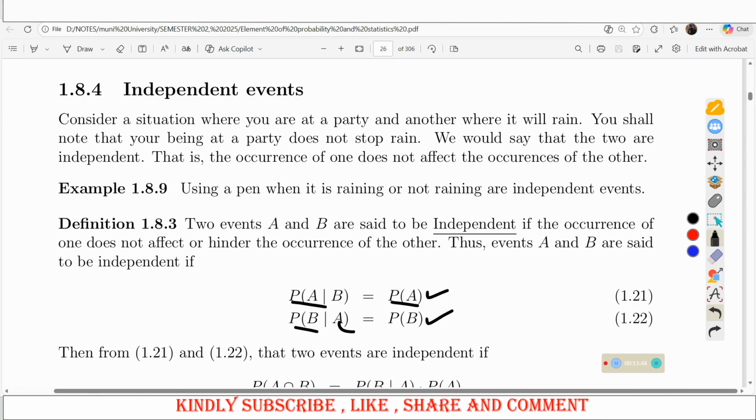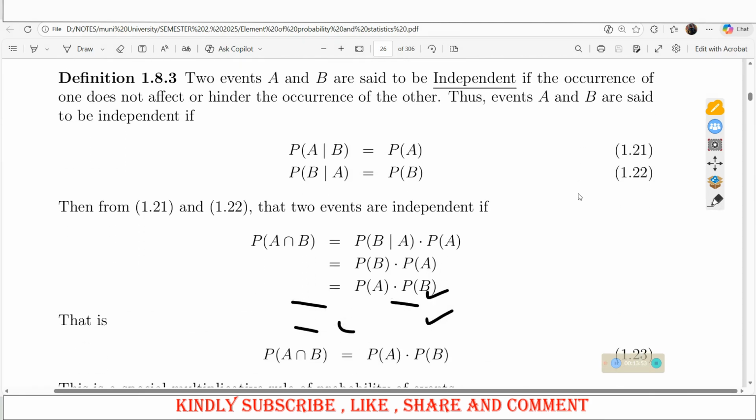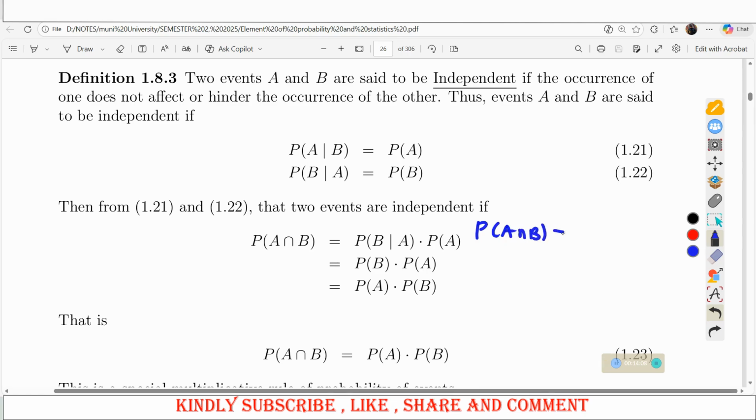Now, from the multiplicative rule that we have just seen above, we have said that probability of A intersection B is same as the probability of A times the probability of B given A. We have seen that.